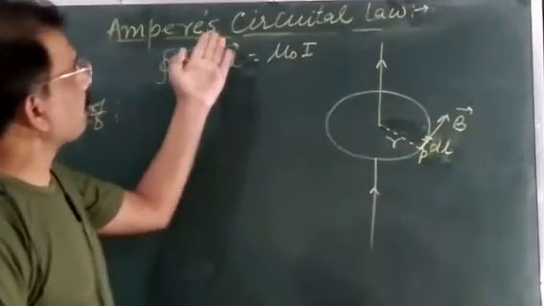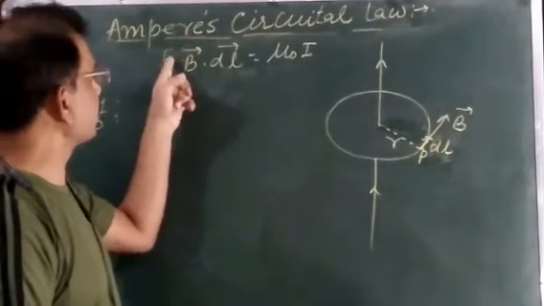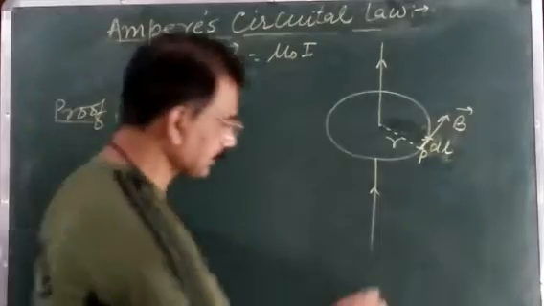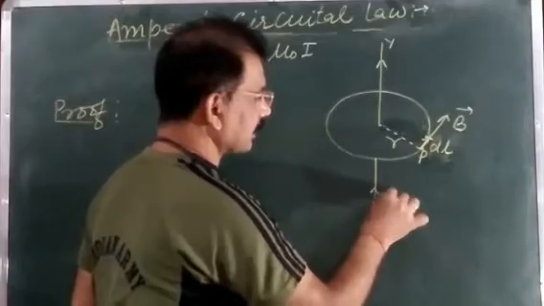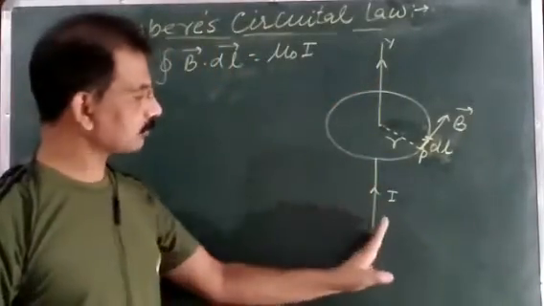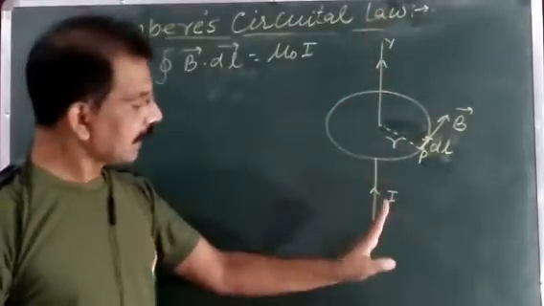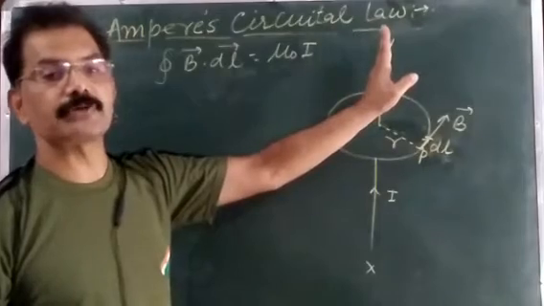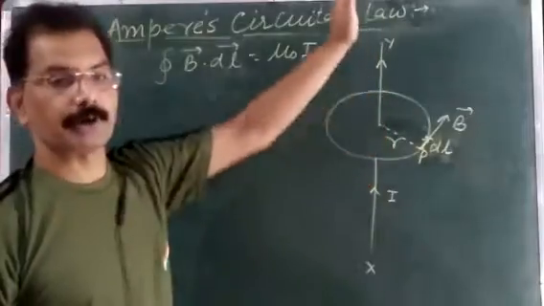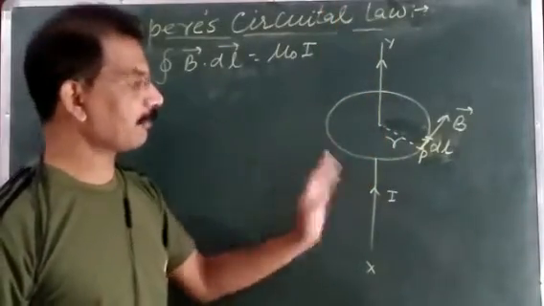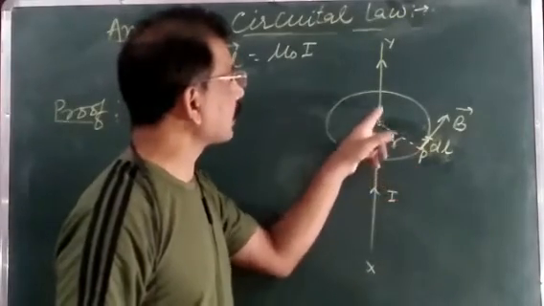Now, to prove the Ampere circuital law, that is, how can we find that the closed integral of B dot dl is equal to mu naught I. Let us consider XY to be a straight current carrying conductor carrying a current I. This conductor XY is perpendicular to the plane of paper and directed upward, meaning the current is upward. And suppose P is a point at distance r from this conductor.